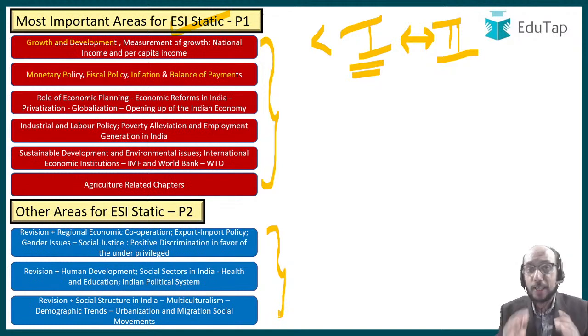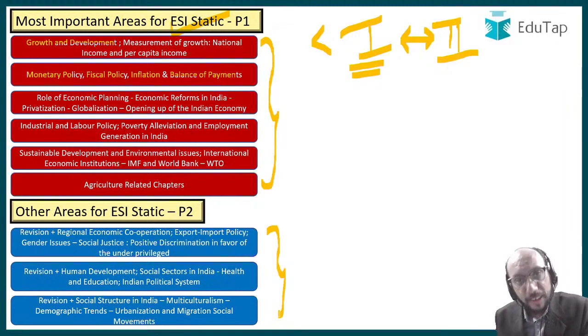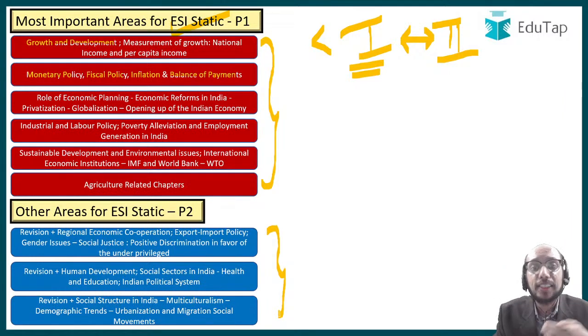So the best policy is to give respect to static first and foremost, and be done with static as quickly as possible, so that later on towards the exam you can just keep revising the static and make sure that your focus is upon current affairs, because current affairs को आपको एकदम रट रुटा के एग्जाम के अंदर जाना पड़ेगा, and for that you need time, and that time will be available to you if you have done static well.